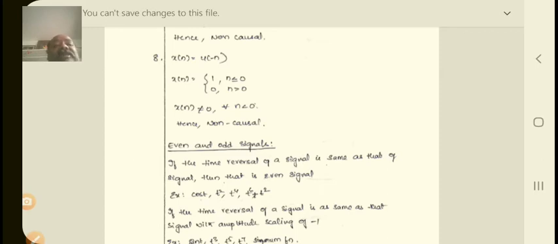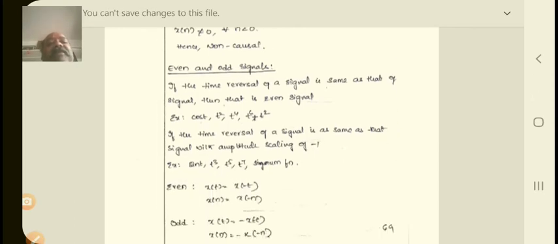If x of t is not equal to 0 when t is less than 0, that is a non-causal signal. Similarly for discrete signals, if x of n is not equal to 0 for n less than 0, that is non-causal. If x of n is equal to 0 for n less than 0, that is a causal signal. So this is the clear concept of causal and non-causal signals, and how we are going to identify them. I hope you clearly understand this.